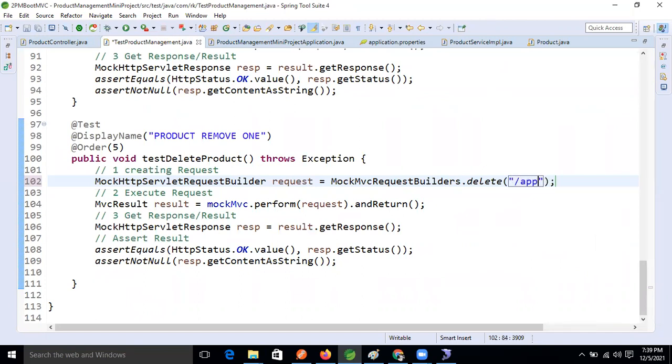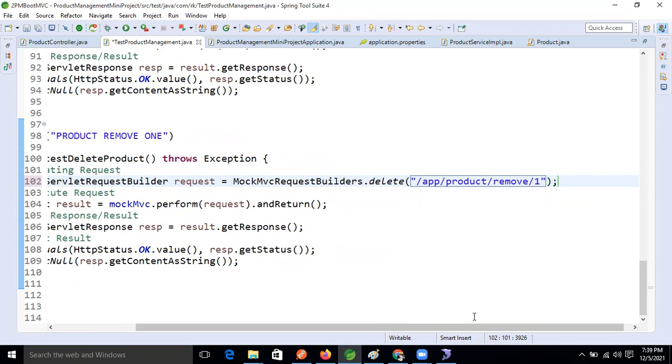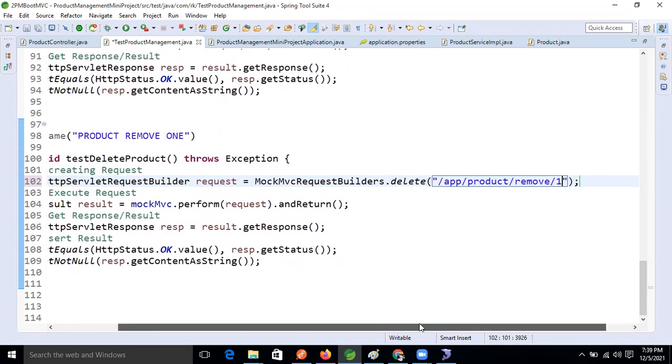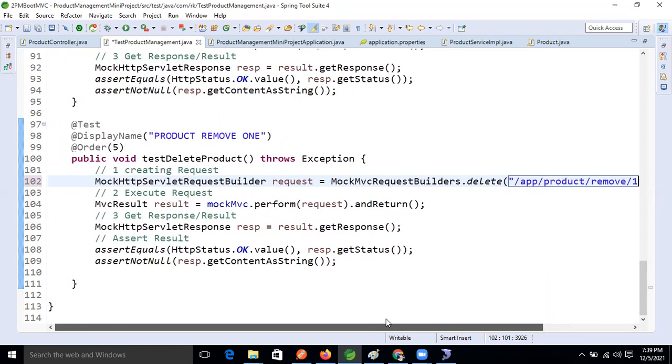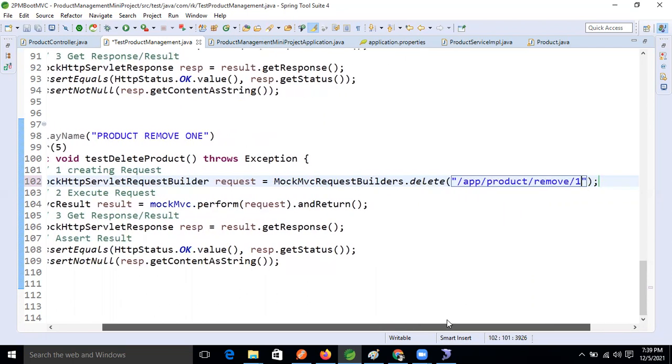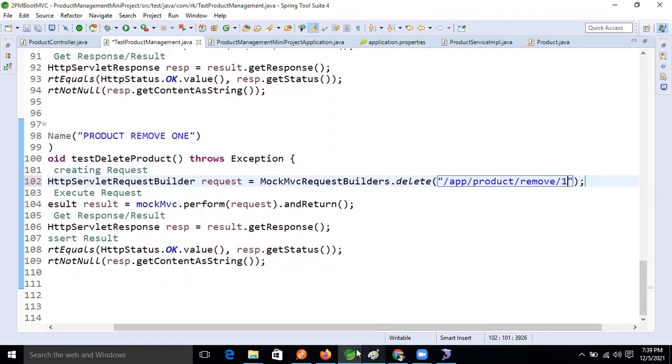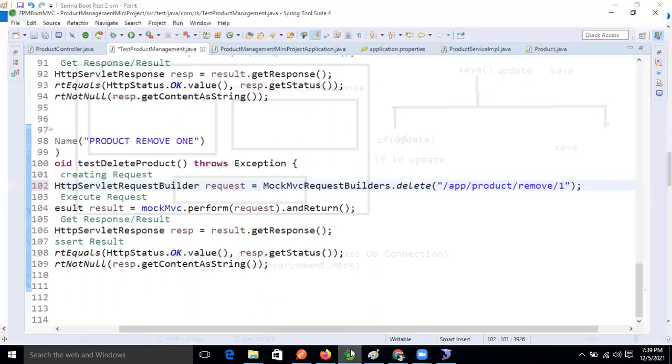So, slash app, slash product, slash remove, right? Slash, and here first, let's give the ID. Remove the ID number, the first one itself only, right? Okay, so after removing that one, what will we get?